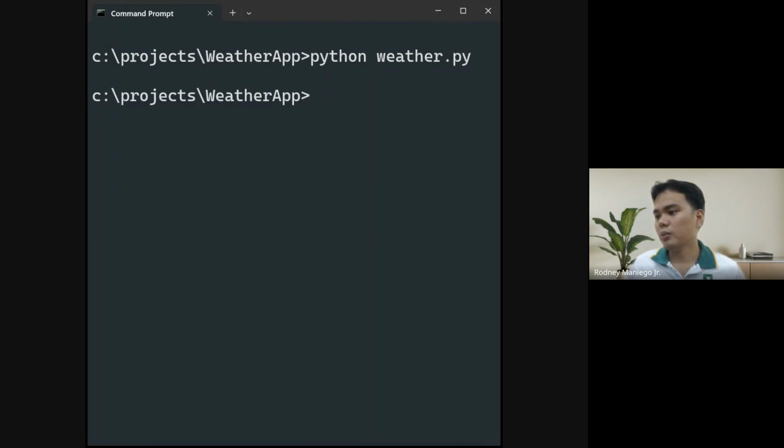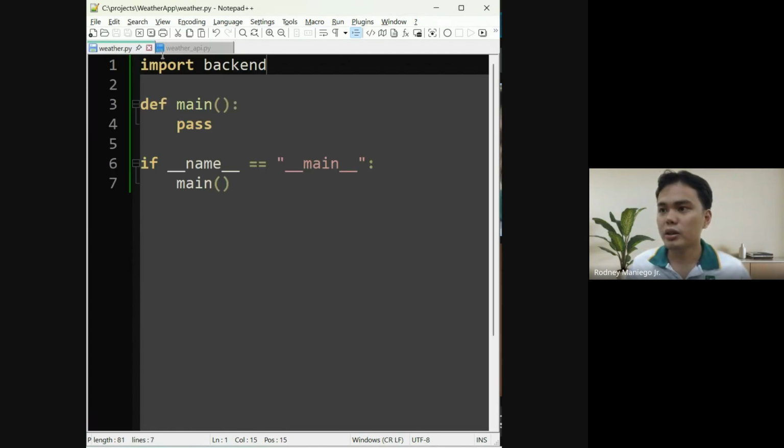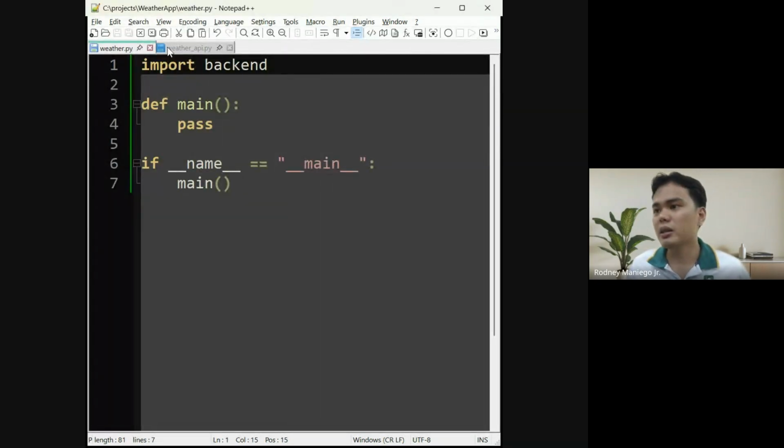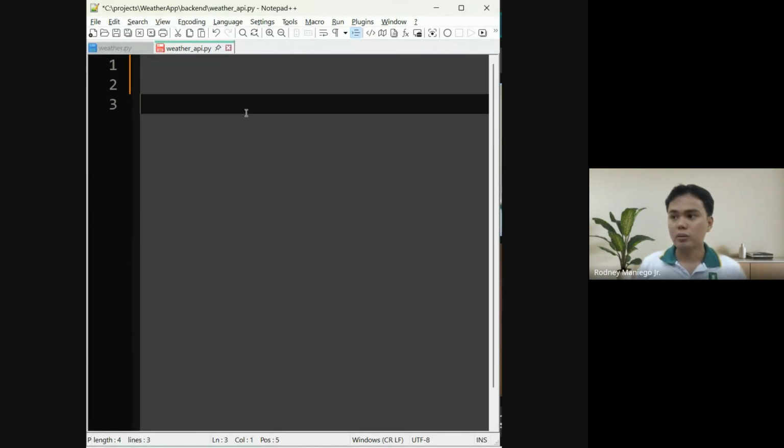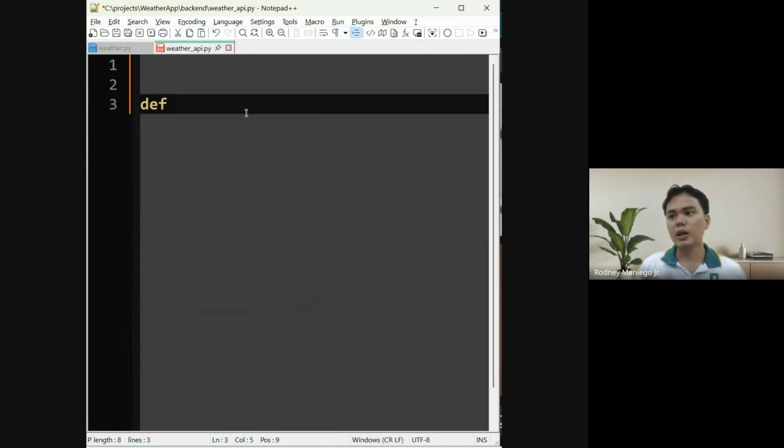Okay, so this is our weather.py, and this is our weather API. So let's create more functions here. This is for the purpose of creating functions and also calling functions using the import keyword.